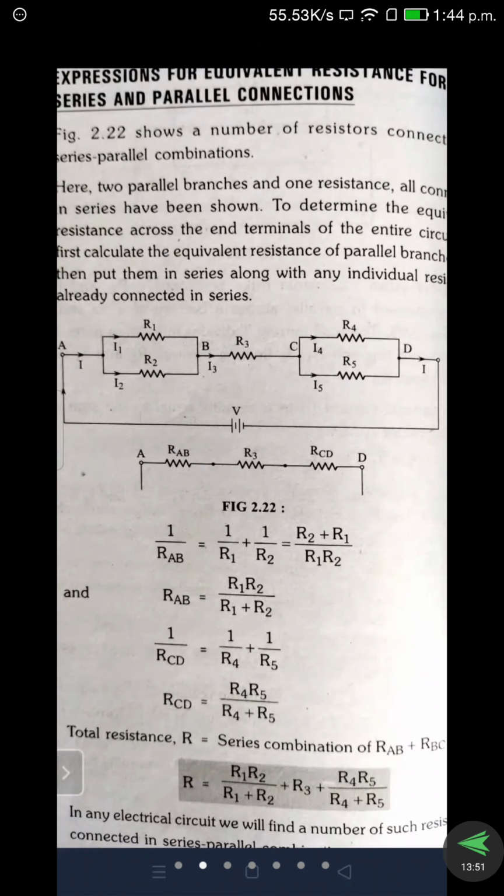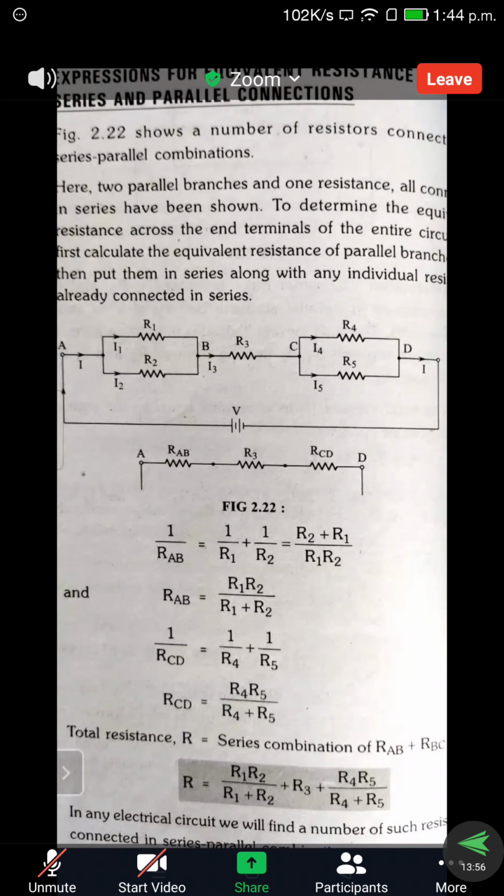In the numerator, in case of R1 the numerator will be R2, in case of R2 the numerator will be R1. If you arrange in proper order, in the numerator we get R1 plus R2 by R1 R2. But this is the value of 1 by R equivalent or 1 by RAB. But what is our value? The R equivalent value. We just interchange the positions of numerator and denominator, means 1 comes to the denominator and RAB comes to the numerator.